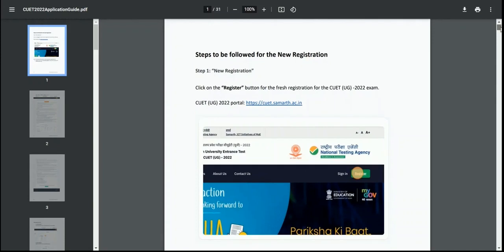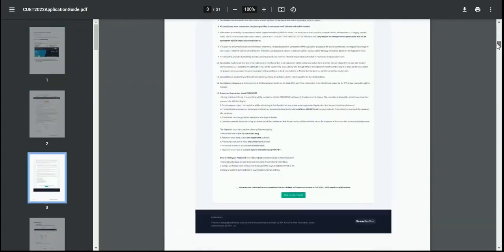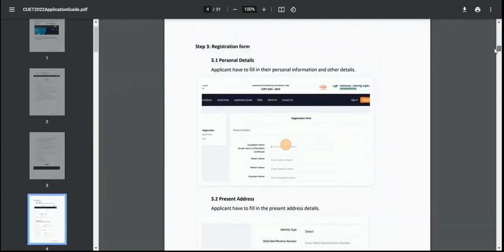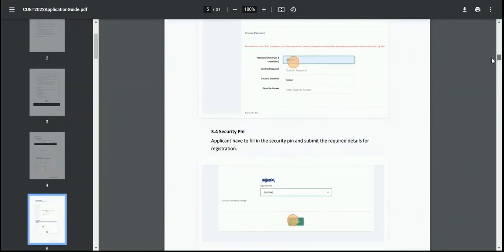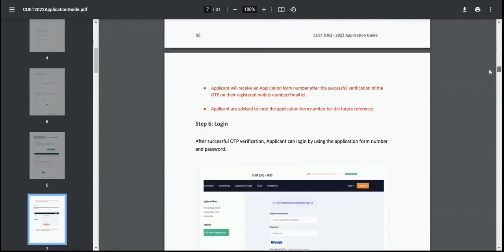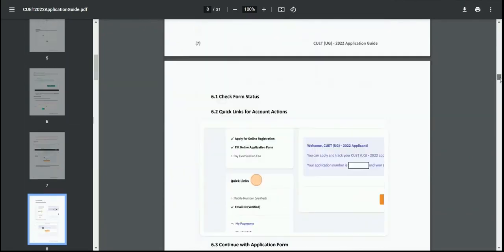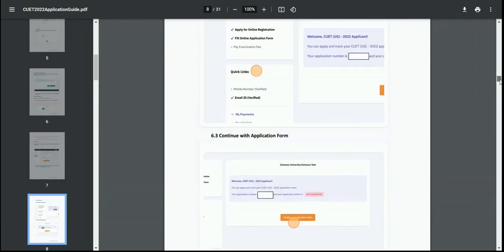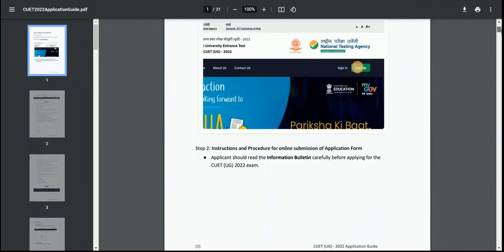So here the next section is the application guide. Here you can access the application guide which guides you to fill the application form correctly. All the fields of the form are covered. So if you want to check or if you have any query related to the application submission, you can go through this application guide, and the same guide is being demonstrated and discussed in this complete video, so you can also go through it.